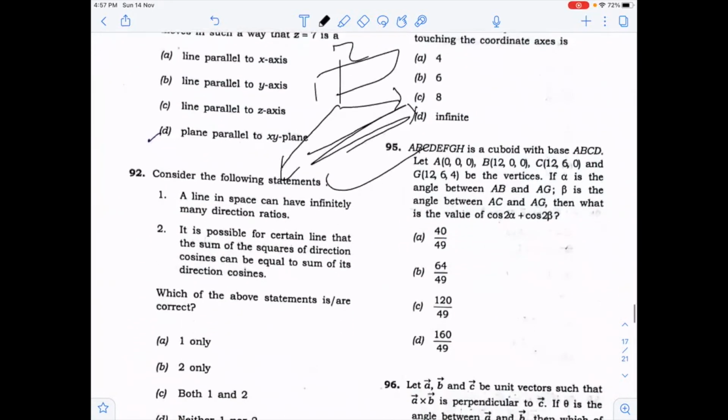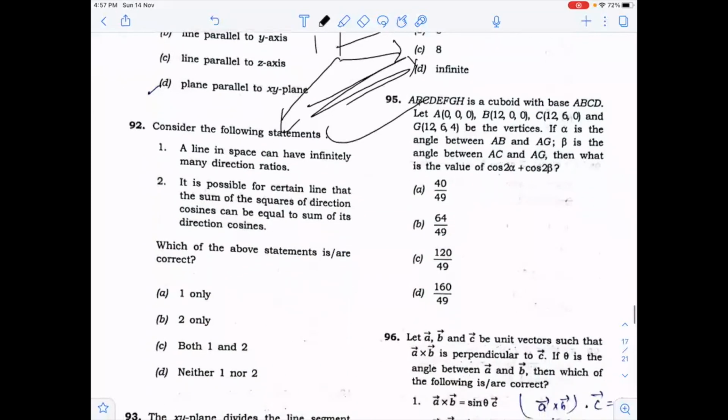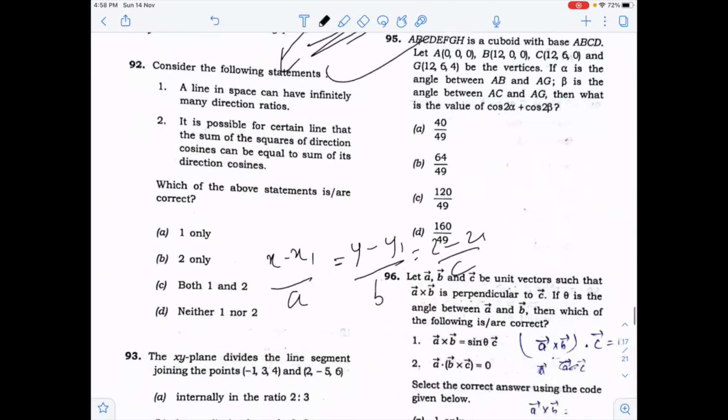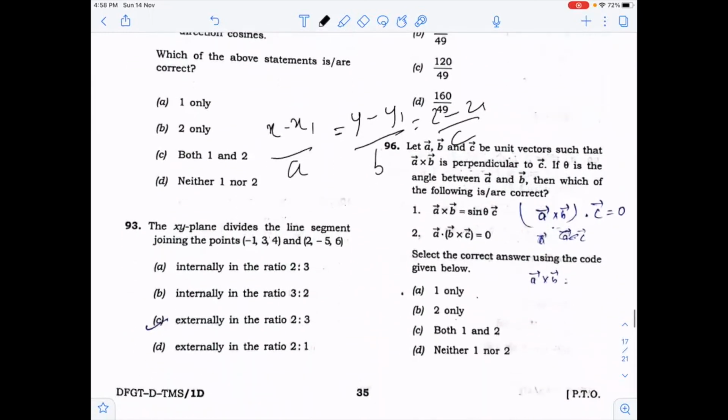A line in space can have infinitely many direction ratios. It is possible for a certain line that the sum of the squares of the direction ratios can be equal to the sum of its direction cosines. A line in space has infinitely many direction ratios, because in 3D we studied that (x minus x1) upon a, (y minus y1) upon b, (z minus z1) upon c. You can change the values of a, b, c, but the second one is not always true. So the first is correct.